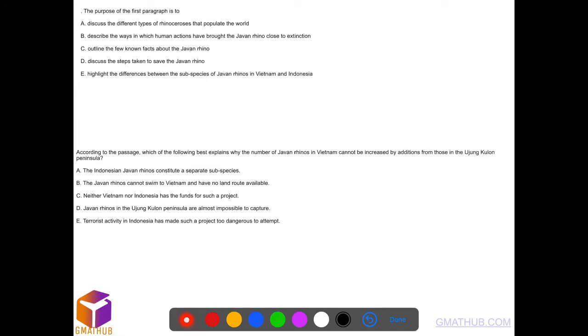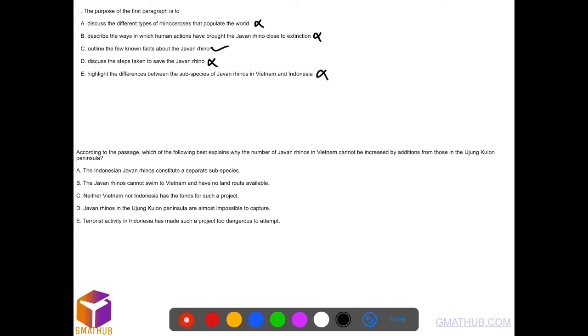Purpose of the first paragraph is to discuss the different types of rhinoceros that populate the world. No, it's not talking about the whole world. Discuss the ways in which human actions have brought the Javan rhino close to extinction. Does it talk about that? We need to ask this question. This is not what is done in the first paragraph. It is done later. Outline the few known facts about the Javan rhino. That's our answer. Safe, no. Subspecies differences, no.